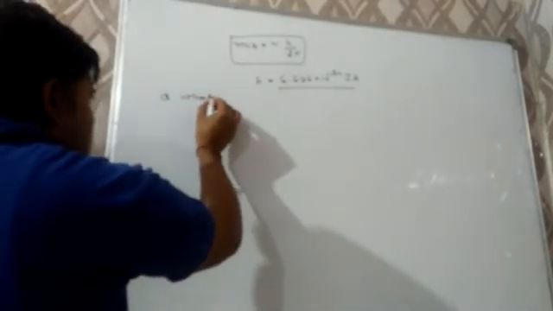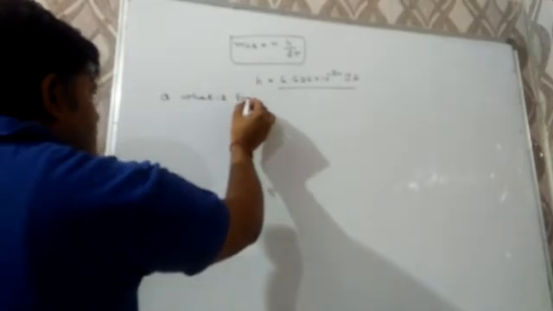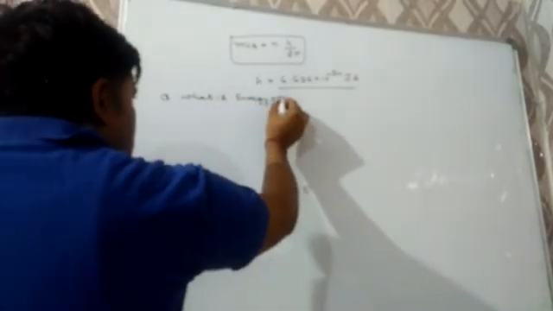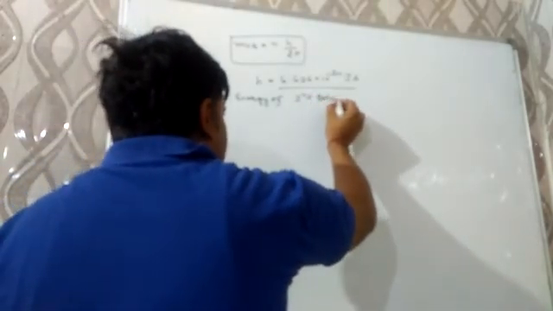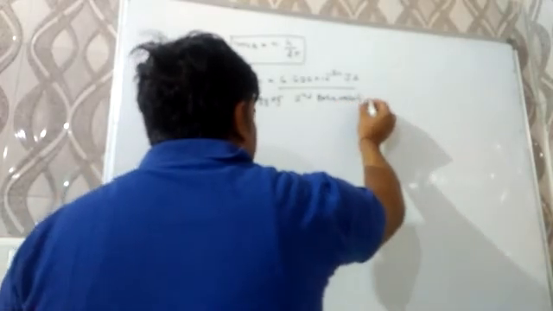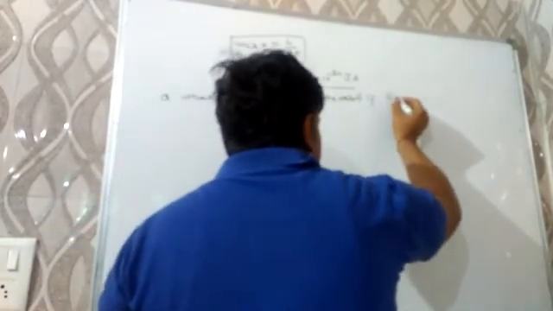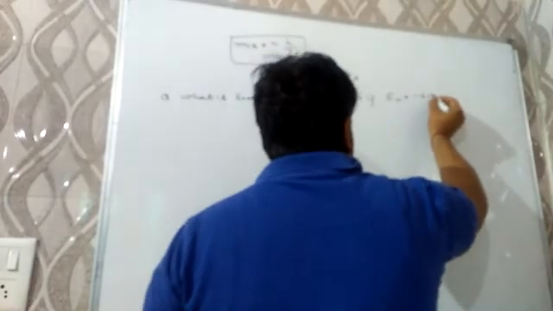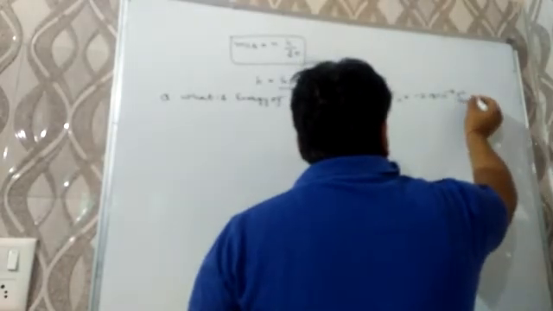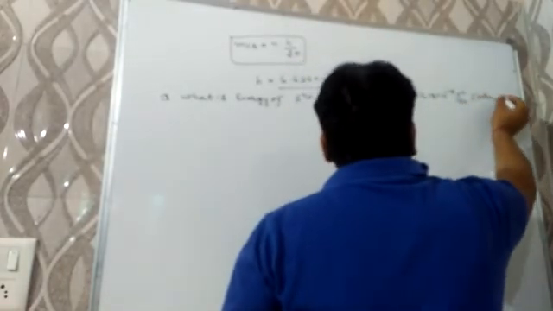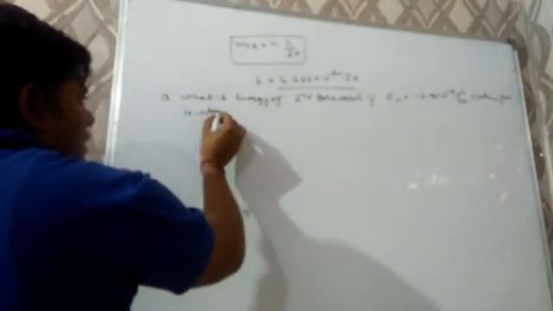Now I am taking a few numericals. The first one is: what is the energy of the second Bohr orbit, if the energy of the nth orbit is minus 2.18 × 10⁻¹⁸ Z²/n² joule per atom for the hydrogen atom?